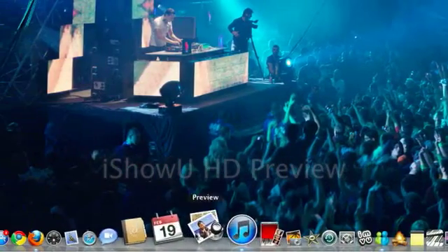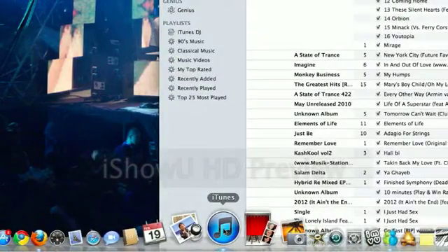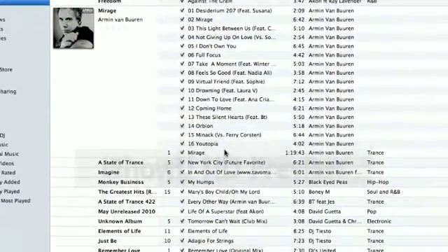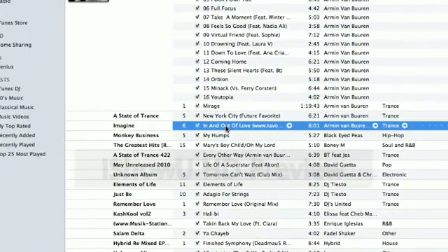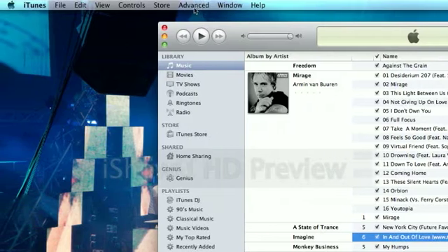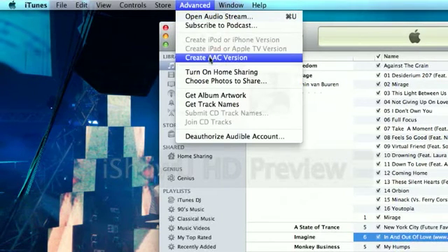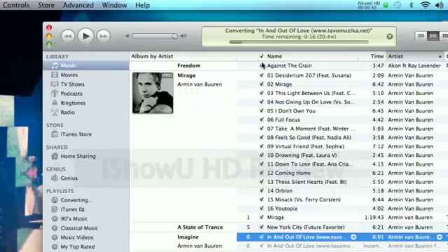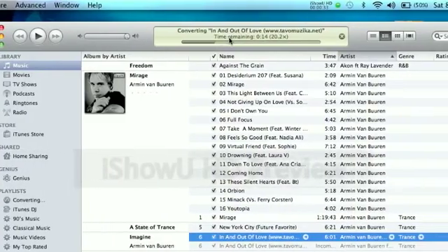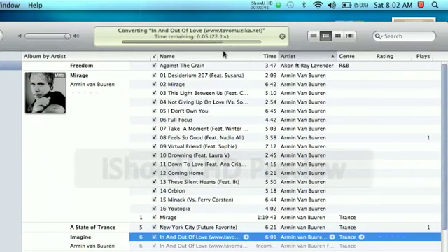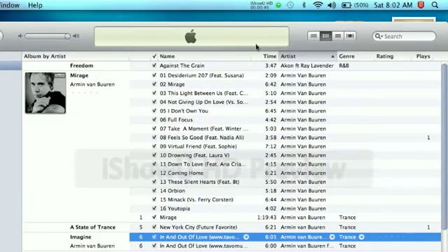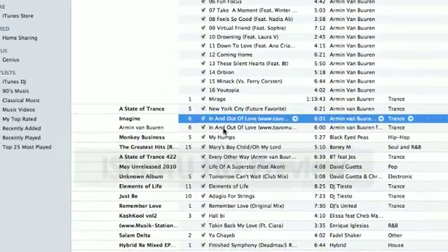First, open iTunes, pick a song that you want as the ringtone. For example, we're going to take In and Out of Love by Armin. Go to the menu bar right here, Advanced, Create AAC Version. Wait until it completes converting. Okay, it's completed.